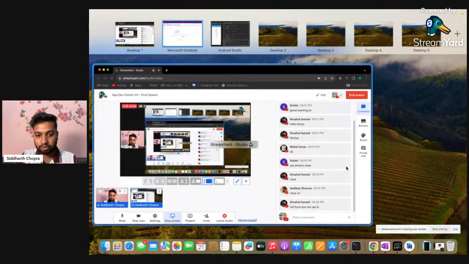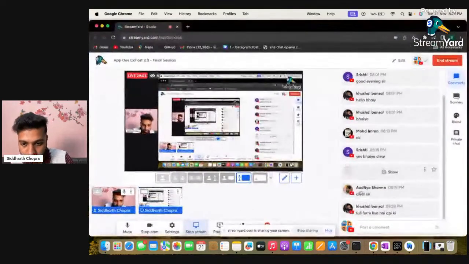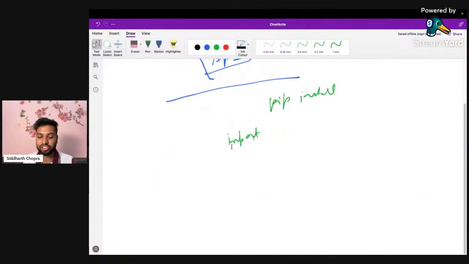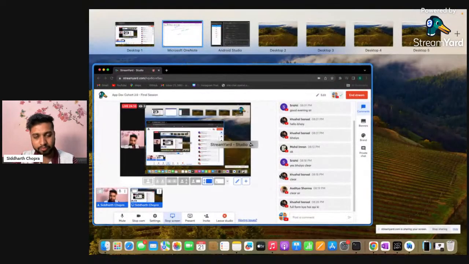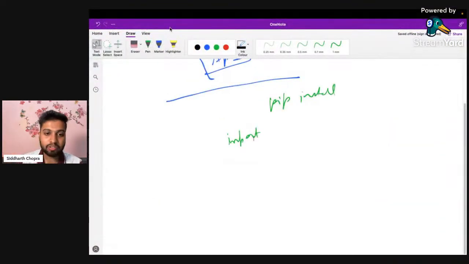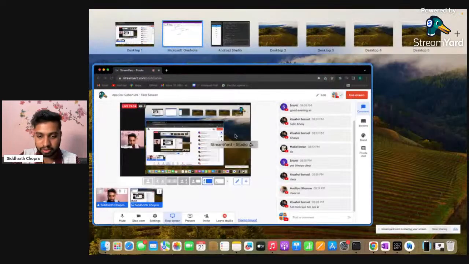Okay, so we have a question: what is the full form of API? The full form of API is application programming interface. Don't just go with the full form; the main thing is how you integrate that API, because I can guarantee you that 99% of apps, whether application or website, have some link with another API in production-ready apps. So it is a very important concept, so don't miss it.